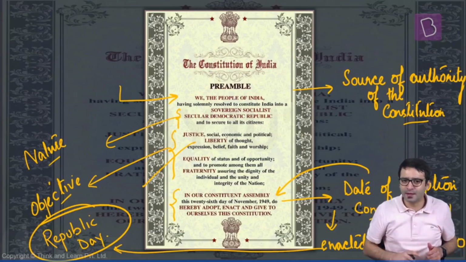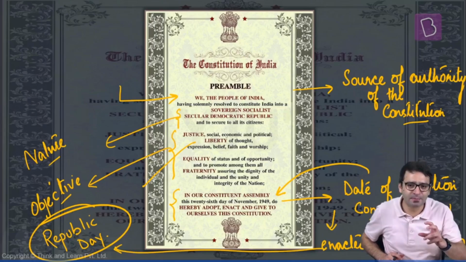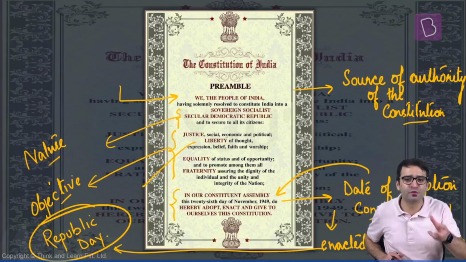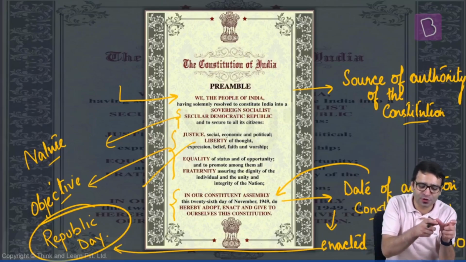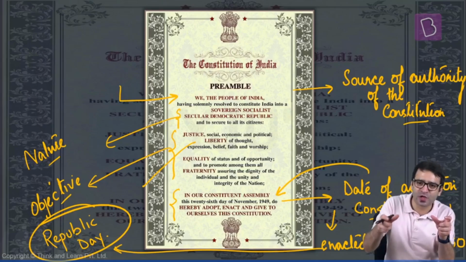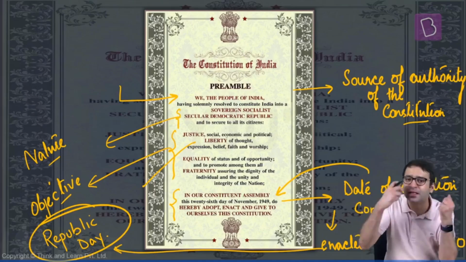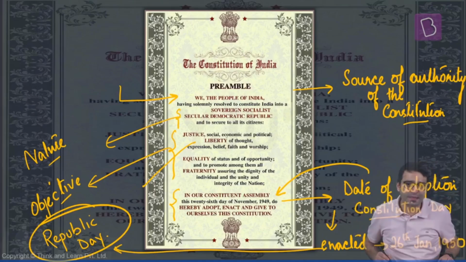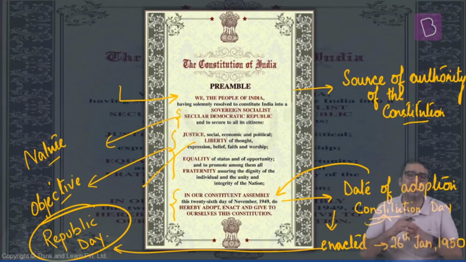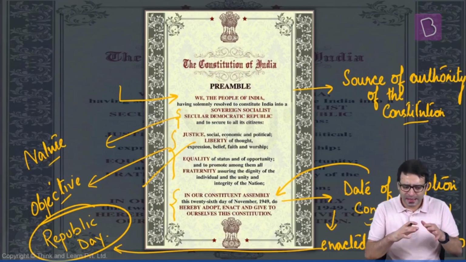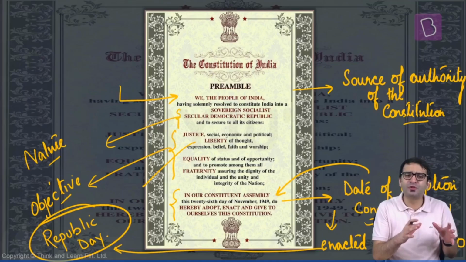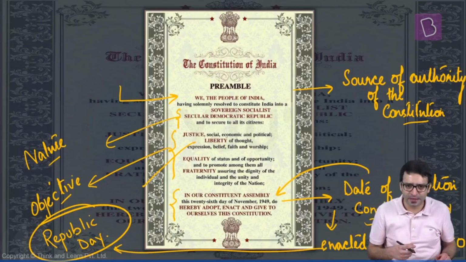And the 4th thing that preamble tells us is the date on which the Constitution was adopted, which is 26 November 1949. But this Constitution was enacted on 26 January 1950, and it is this date which is celebrated as the Republic Day. And 26 November is celebrated as the Constitution Day. But one important thing for your prelims examination, it's not that the entire Constitution came into force on 26th January 1950.